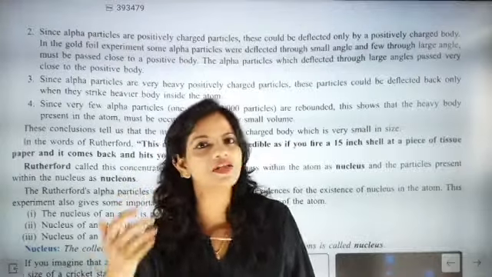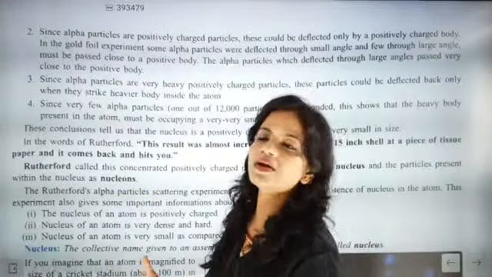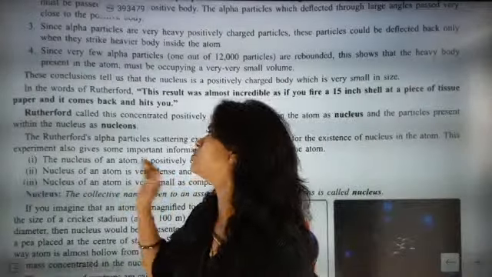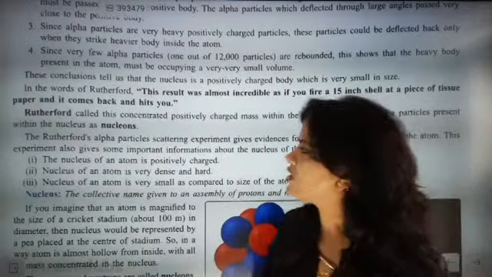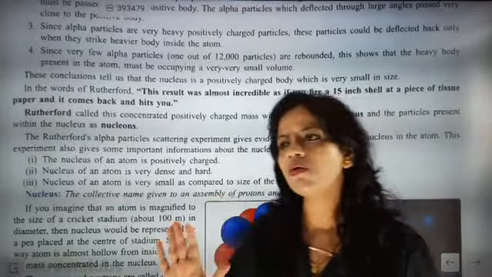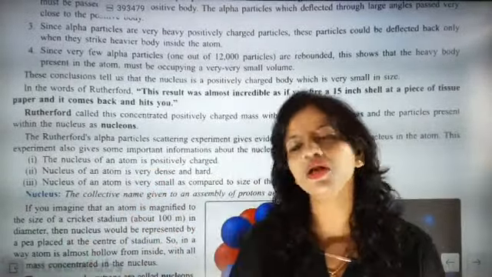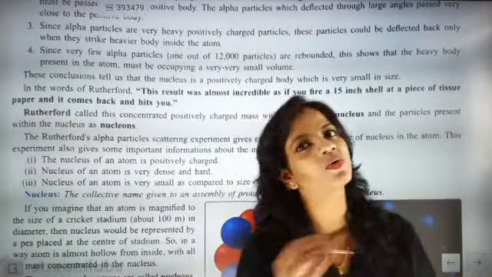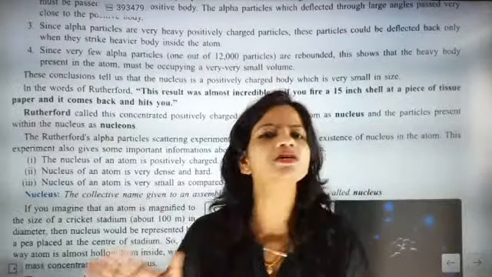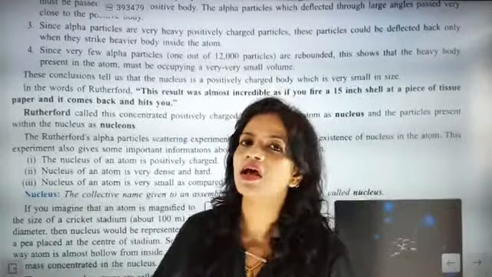So the rays were exactly bouncing back. That was an incredible experiment. So Rutherford's alpha particle scattering experiment gives evidence for the existence of the nucleus. This experiment also gives some important information about the nucleus. So definitely now we had a concept that atoms are electrically neutral and the number of positive charges equals the number of negative charges. But the structure of the atom was somewhere different.